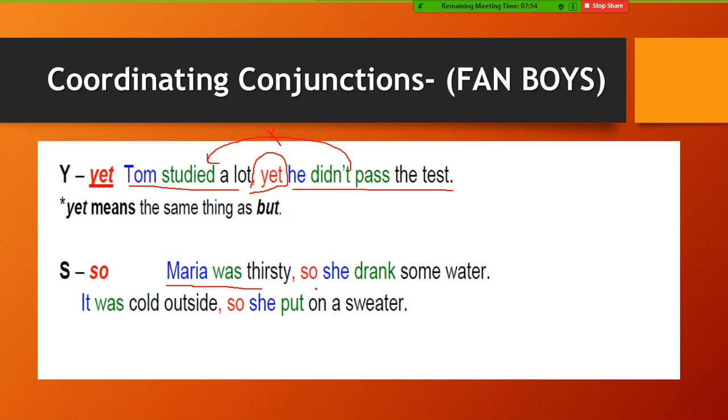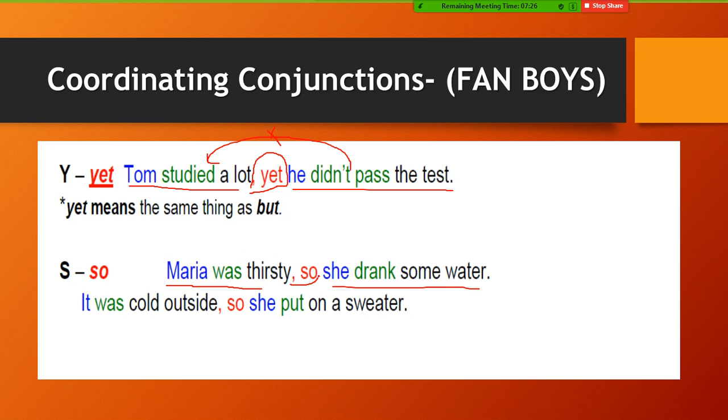So, Maria was thirsty. She drank some water. What's the connection between the two independent clauses? I mean the relation between the two. Yes, the first one is the reason, and the second one is the result of the first one.